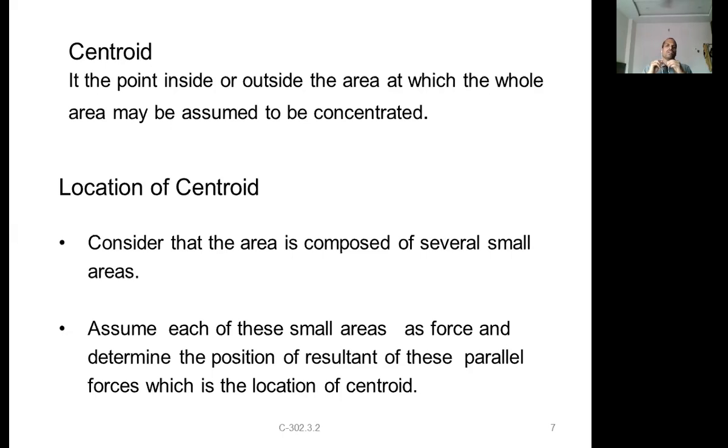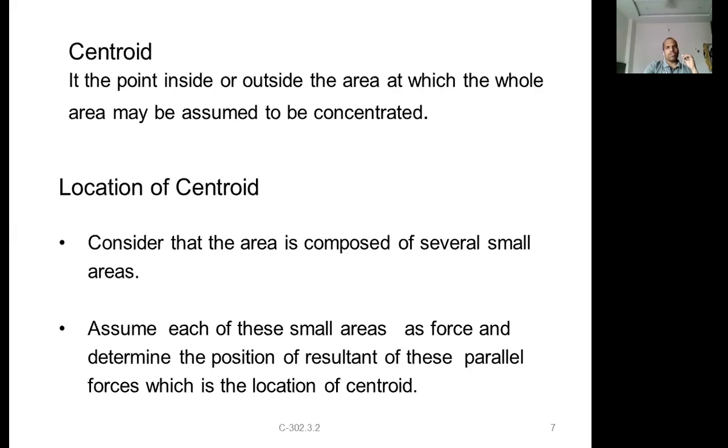Each of the small areas has a force, and determine the position of the resultant. Assuming that area is a force, calculate the resultant, because we already know how to calculate the resultant of coplanar parallel forces. Now you assume the same thing here. The point through which the resultant is passing is nothing but your centroid in the case of areas. In the case of solid bodies, we call it the center of gravity.